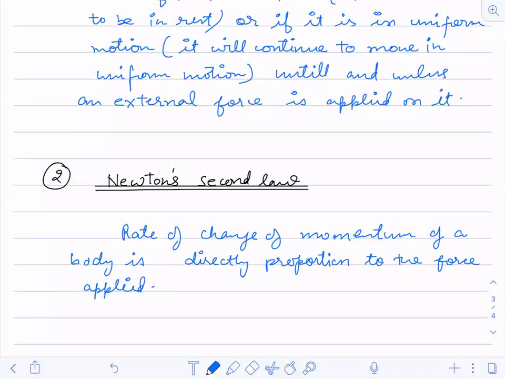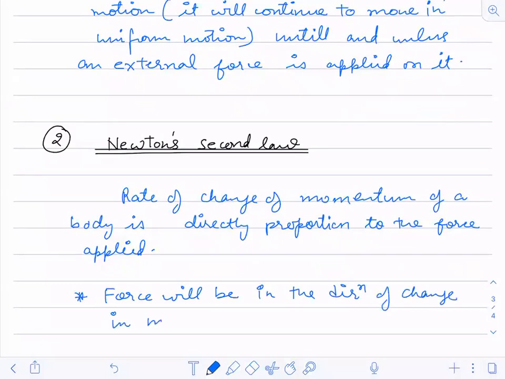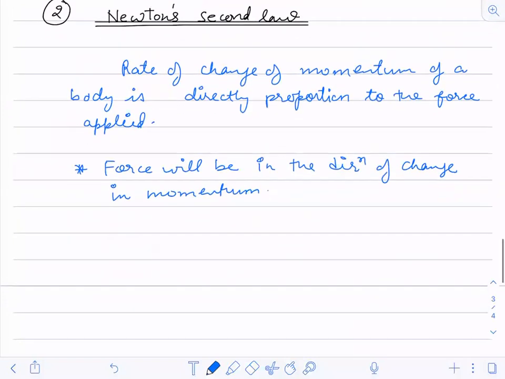Force is also a vector quantity, momentum is also a vector quantity. So the force will be in the direction of change in momentum. That is the next point: force will be in the direction of change in momentum. Understood? So let us see it mathematically.